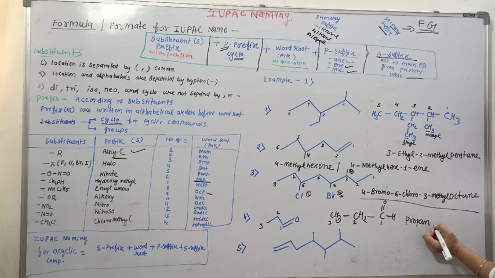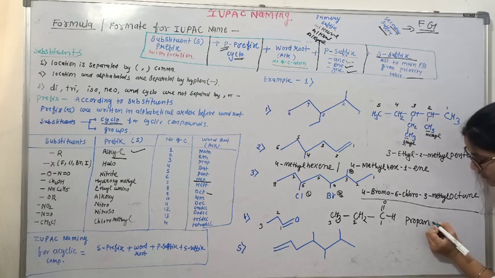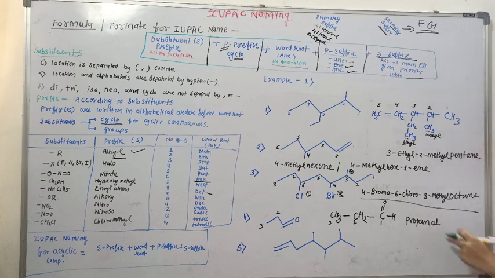So we remove this E and write the secondary suffix, al. The name of the compound is propanal. Or you can also write propane 1-al with its position. But first position is not compulsory to write.